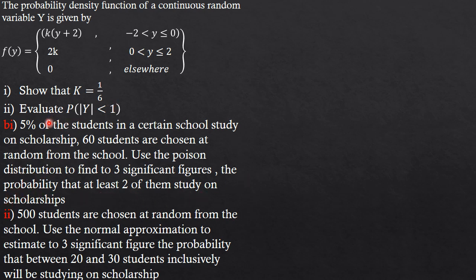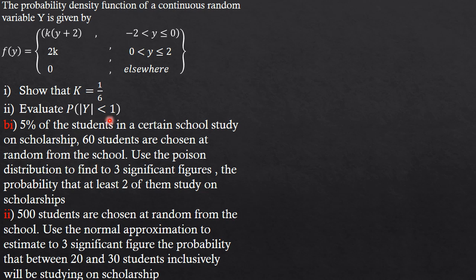Okay, let's look at this part, guys. They want us to use the Poisson distribution, but friends, keep in mind that if they have not told us to use the Poisson distribution, we will just use the binomial distribution, since this is a binomial distribution, because we have the probability that 5% of the students study on scholarships. We have our p already to be 5%, then our q is 95%. So we have to use the Poisson to approximate this binomial.